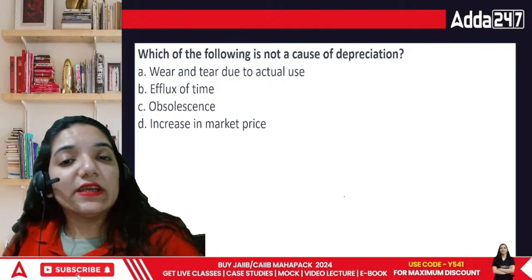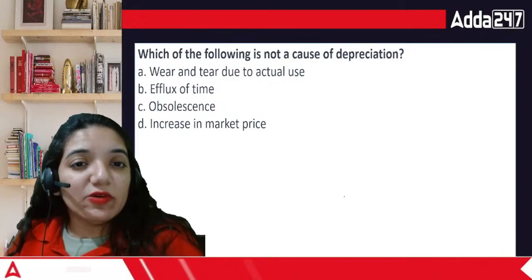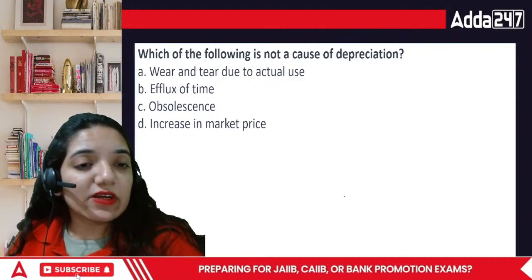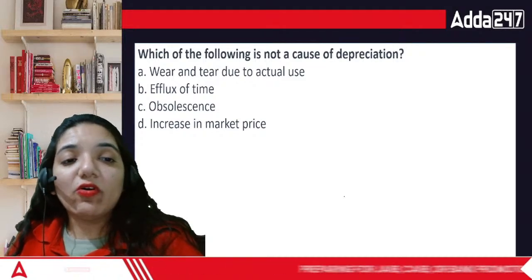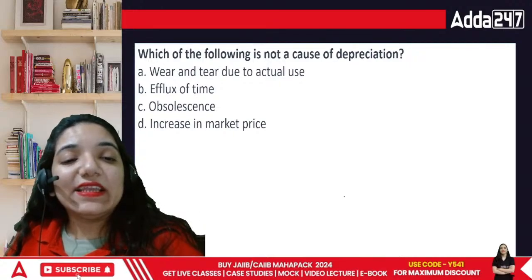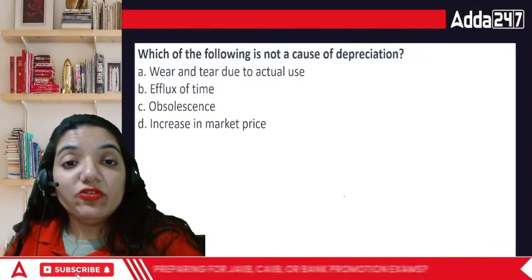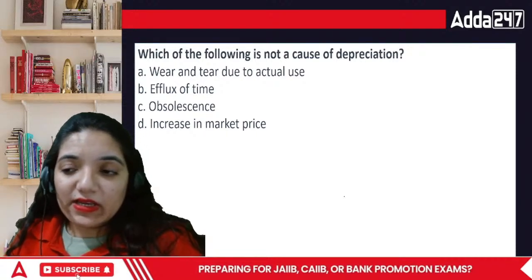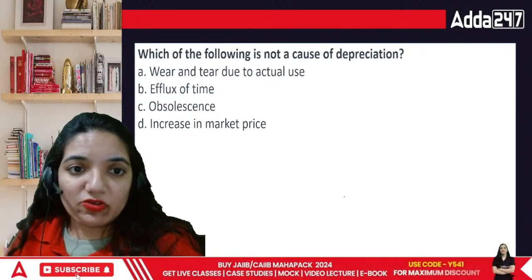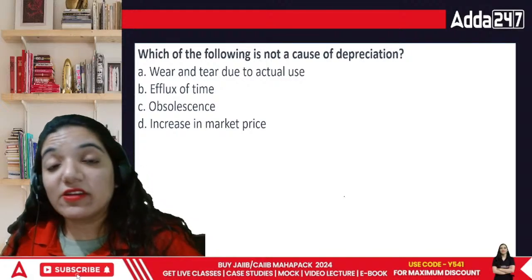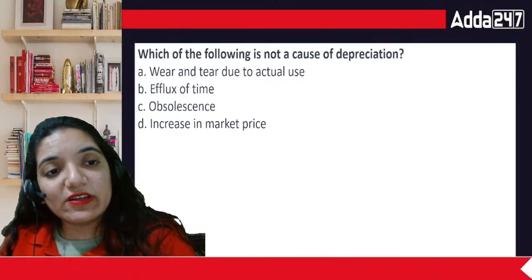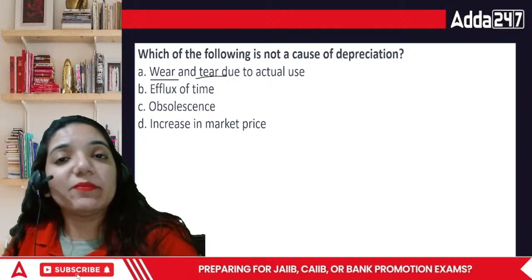Which of the following is not a cause of depreciation? Wear and tear due to actual use, a flux of time, obsolescence, or an increase in the market price. Which of the following is not a cause of depreciation? When we talk about depreciation, causes are many. Wear and tear is something that we did in the very beginning. That was taken from the book itself. So wear and tear is a part of it.